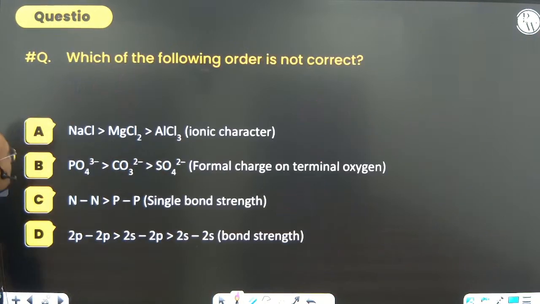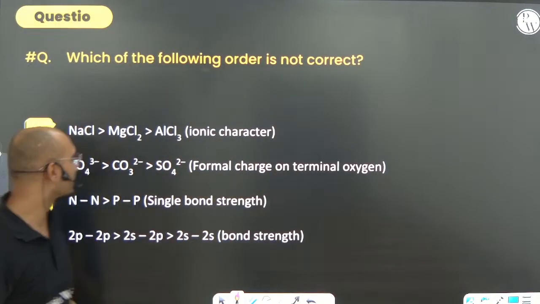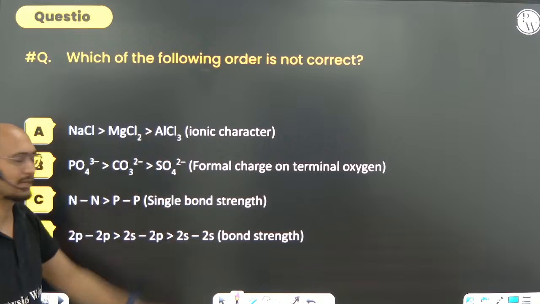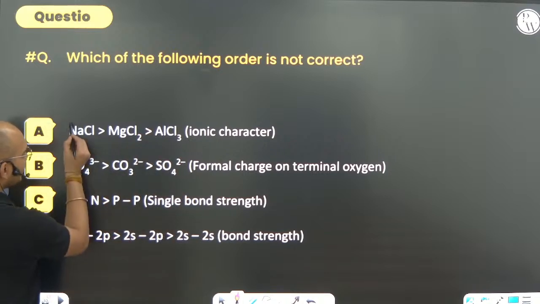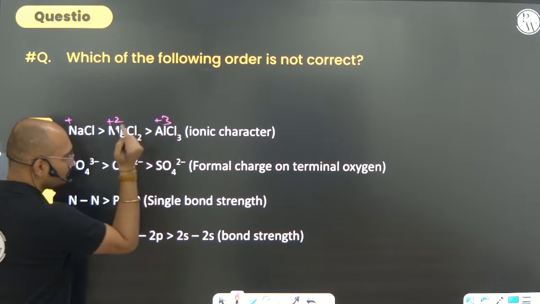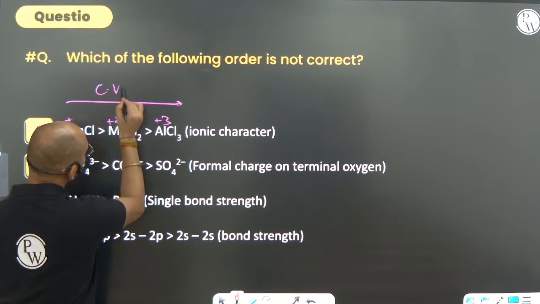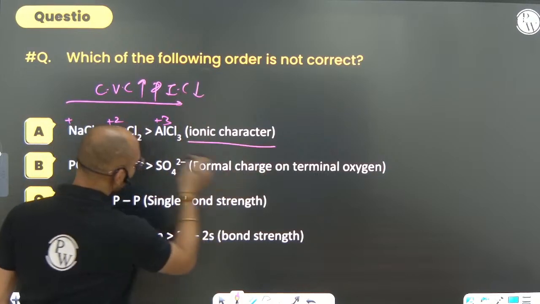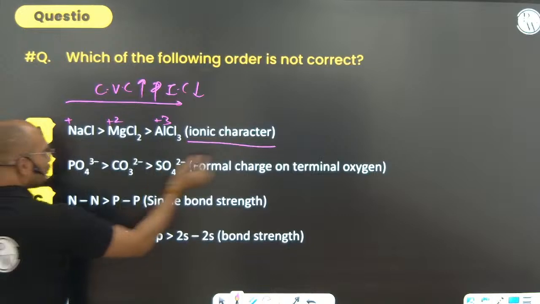Easy one. Next. Which of the following order is not correct? NaCl, MgCl2, AlCl3 ionic character, because all the anions are same. Think about the cations. What cation are you seeing here? Charge is minimum here, charge is more here, and charge is maximum here. So what we can say? Covalent character is increasing and ionic character is decreasing. So of course ionic character is minimum for AlCl3. So this is true.